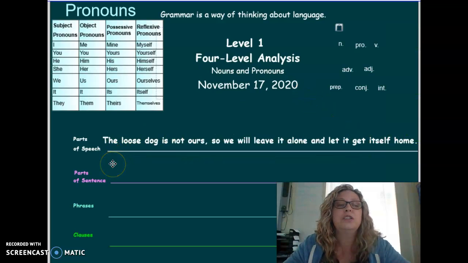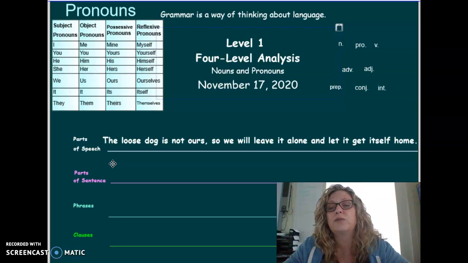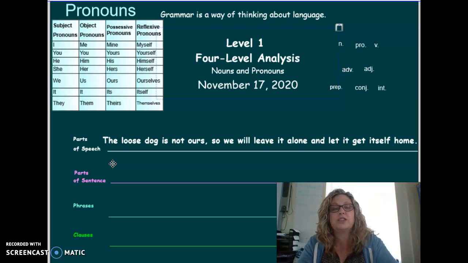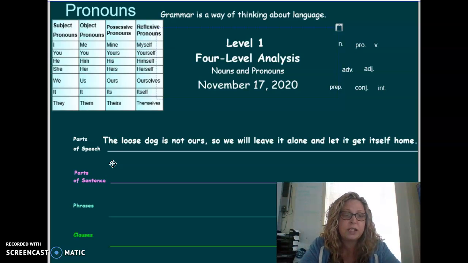All right, let's pull up the other sentence that I'm going to have you work on yourself. Here it is. The loose dog is not ours, so we will leave it alone and let it get itself home. I'll read it again. The loose dog is not ours, so we will leave it alone and let it get itself home. All right, so here you go. Remember, you're going to identify each word as a noun, a pronoun, or something else. So here we go. Level 1 analysis.